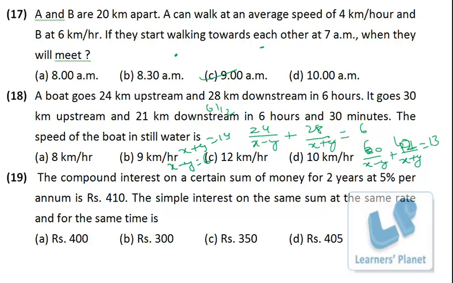It is satisfied in this equation, right? Same thing if I apply over here, 24 upon x minus y, that is 24 by 6, that is 4, and 28 upon 14, that is 2. So 4 plus 2, 6 is there. So x plus y is 14 for sure and x minus y is 6 for sure, right? Here the speed of the boat, that is x, we have to find out. So x is the bigger value, 14 plus 6, 20 by 2, 10 km per hour. As simple as that, right? If you go by this logic, you can solve this problem in a minute. Otherwise it would take a lot of time.